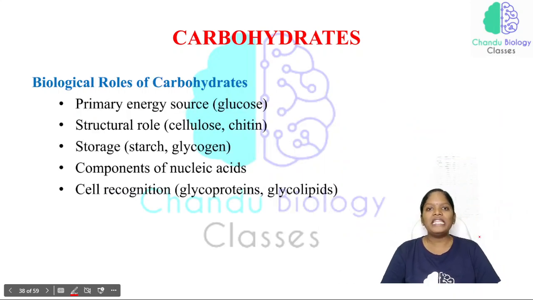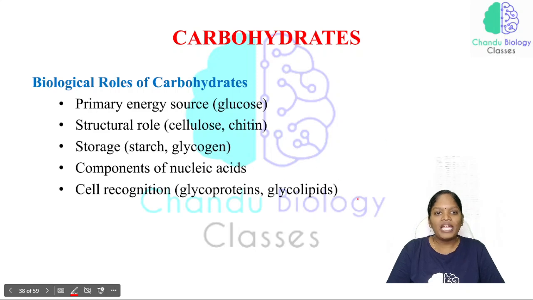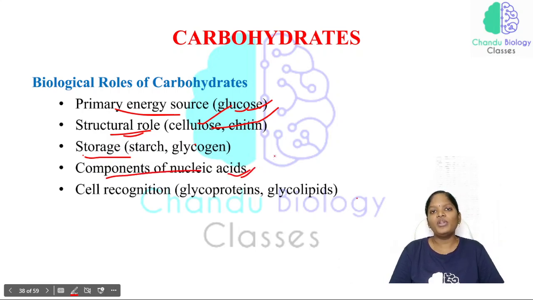Now, why do we have these carbohydrates? What is the biological role of carbohydrates? The primary energy source will be glucose, which is nothing but a carbohydrate. And for the structural role, to maintain the structure of plants and fungi, carbohydrates are very important. And to store the excess glucose, carbohydrates are very important. Then components of nucleic acid: in the nucleic acids we are having a ribose sugar, so for the component of the nucleic acid, carbohydrate is essential.